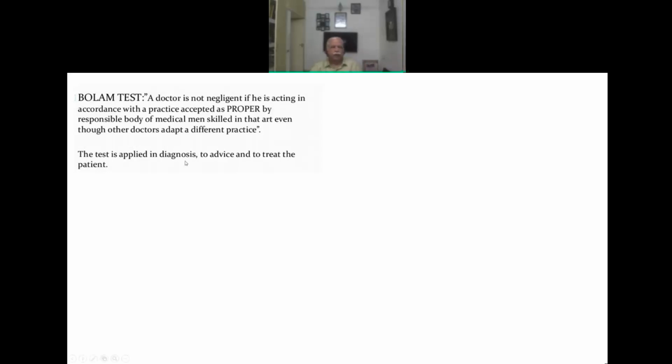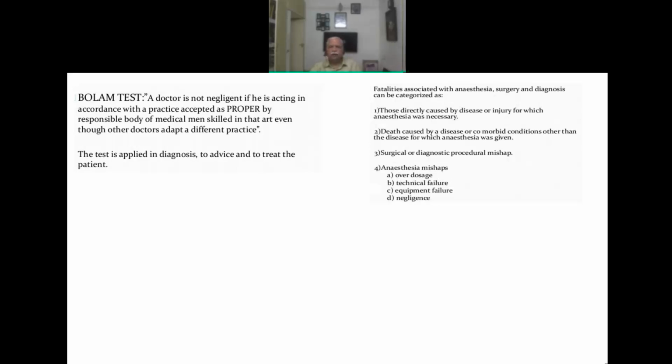The test is applied in diagnosis, to advise and treat the patient. Fatalities associated with anesthesia, surgery, and diagnosis can be categorized as those directly caused by the disease or injury for which anesthesia was necessary, death caused by disease or comorbidities for which anesthesia was given, surgical or diagnostic procedure mishaps, and anesthesia mishaps, which can happen as overdosage, technical failure, equipment failure, and negligence.